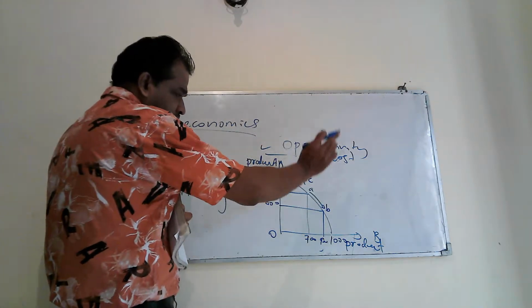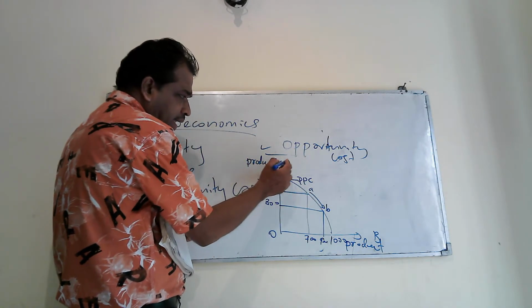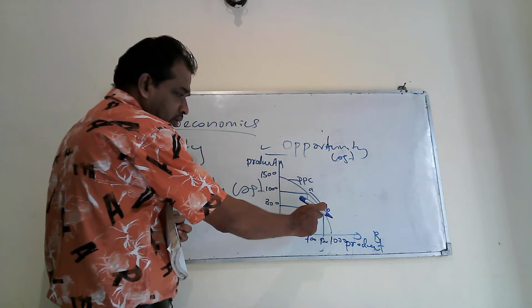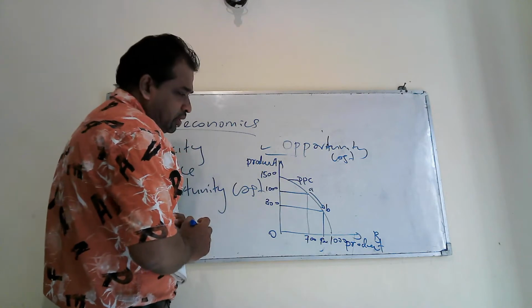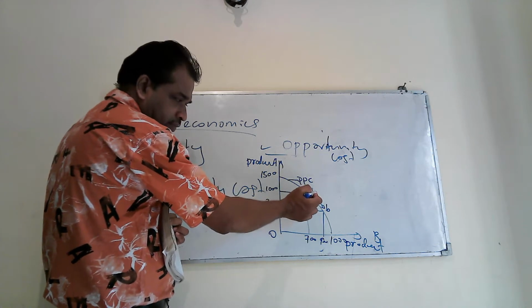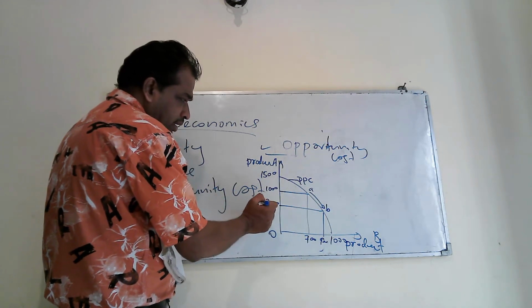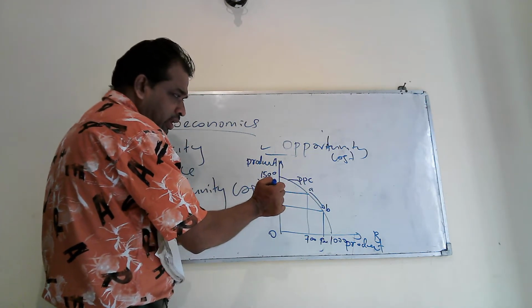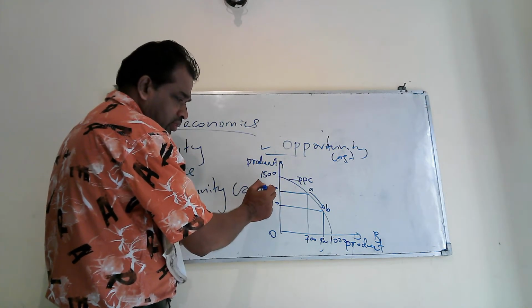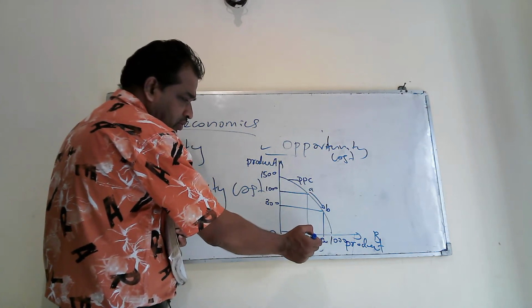If you select to increase your production of product A, then what will happen? Earlier you had selected combination B. Then if you want to increase the production of product A, you have to move from B to A. Earlier you were producing 900 of product B and 800 of product A. If you want to increase production of product A from 800 to 1,000, then you have to sacrifice production of product B from 900 to 700.